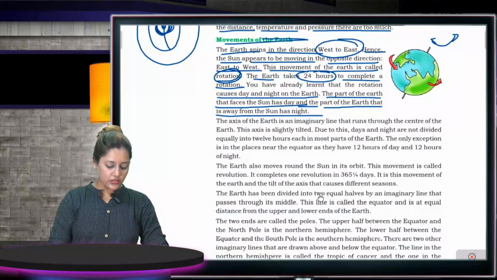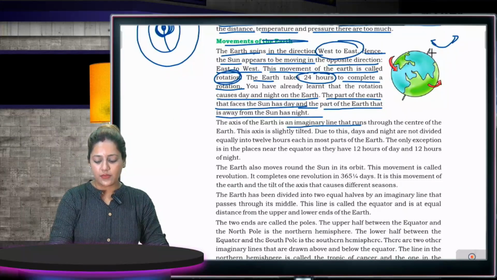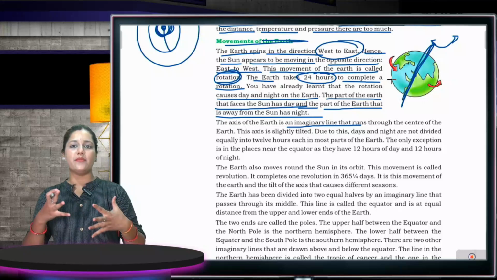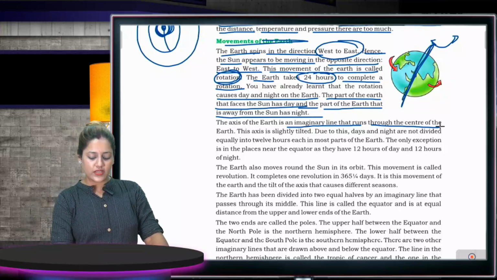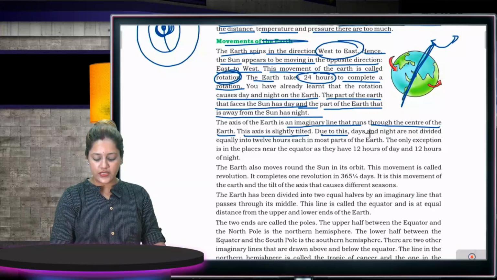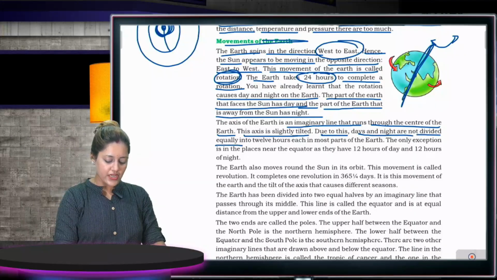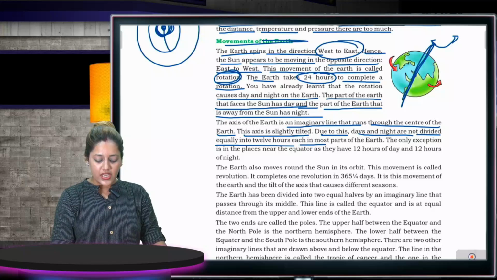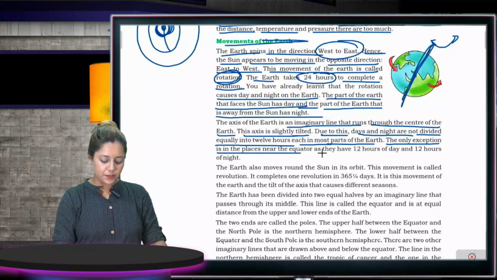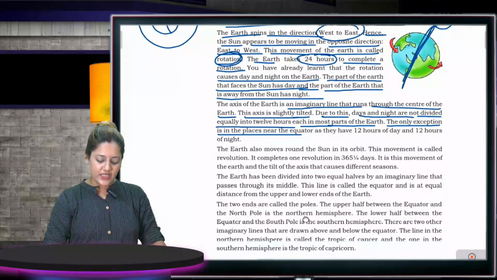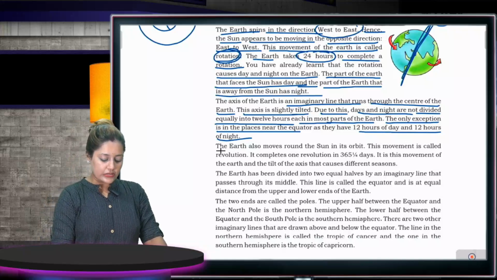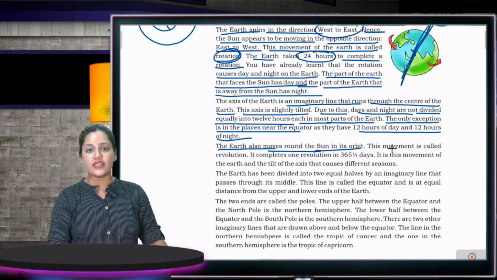The axis of Earth is an imaginary line. It is not actually present, but it is seen as an imaginary line that runs through the center of the Earth. This axis is slightly tilted. Due to this, days and nights are not divided equally into 12 hours each in most parts of the Earth. The only exception is places near the equator, as they have 12 hours of day and 12 hours of night.